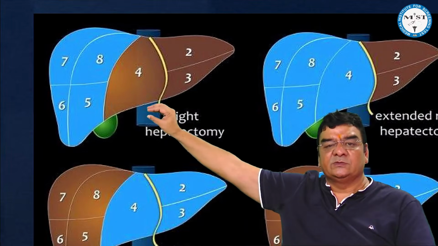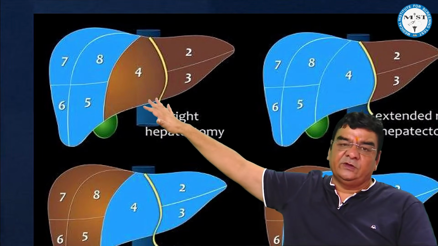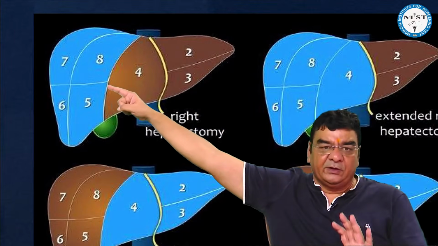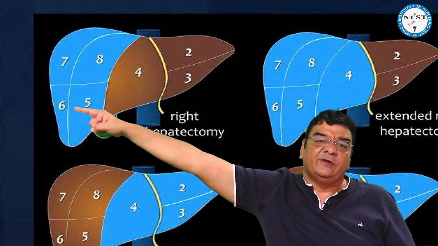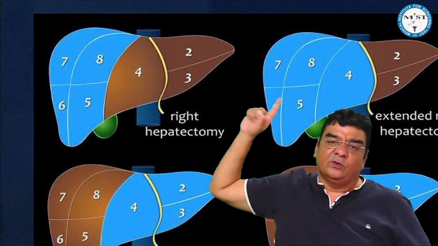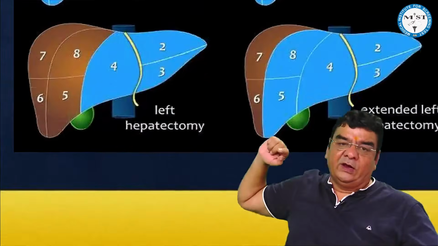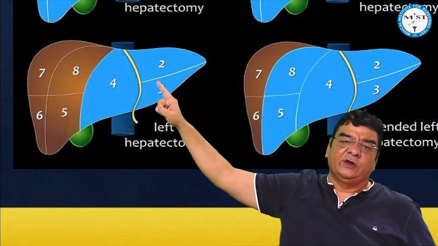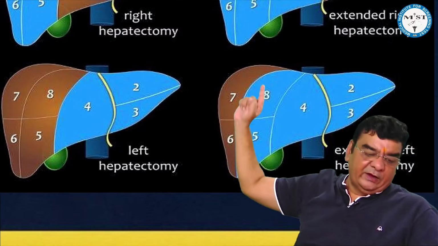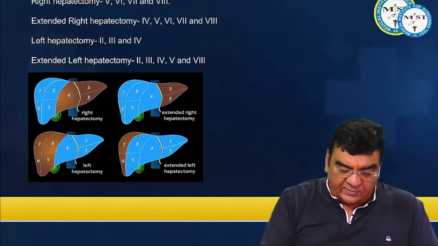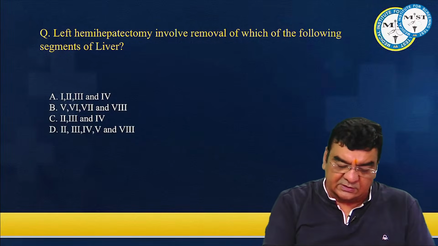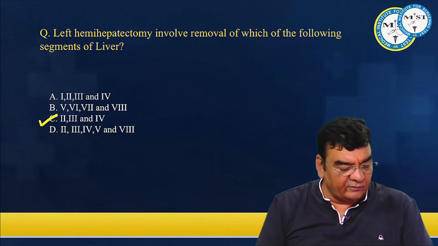Segment 1 is below, which we are not touching in any of the hepatectomies. Basically, in right hepatectomy, we are removing 5, 6, 7, 8. In extended right, along with 5, 6, 7, 8, we are also removing 4. In left hepatectomy, we are removing 2, 3, and 4. And in extended left, we are removing 2, 3, 4, 5, and 8. Right. So if he asked about the left side, then the answer would be 2, 3, and 4.